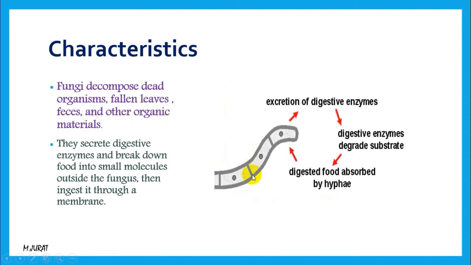And about their digestion or the way that they get food, we can say that they have a filament-like structure like this. Its name is hypha. The main function of the hypha is to make the main body of the fungi, and also the hypha can secrete some enzymes and acids, digestive acids or digestive enzymes, for breaking down the food particles into smaller ones.